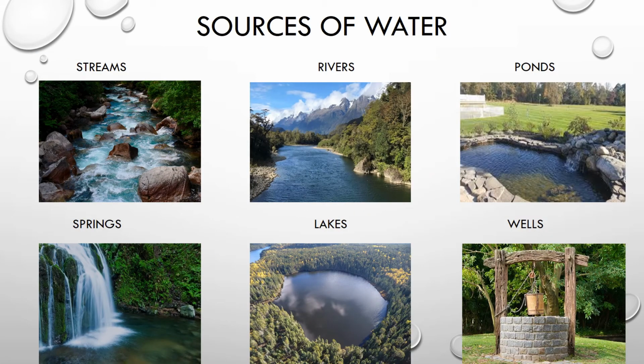So from where do we get this 0.3%? It may be from streams, rivers, ponds, springs, lakes, or we can build wells or bore wells to get the groundwater. What's the difference between streams and rivers? Streams are smaller versions of rivers. Many streams together join to form one big river.